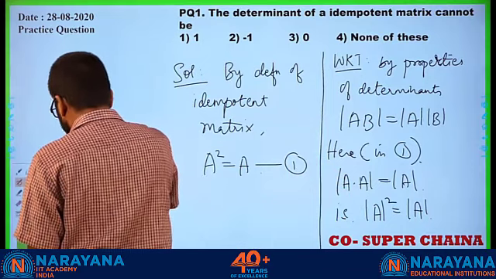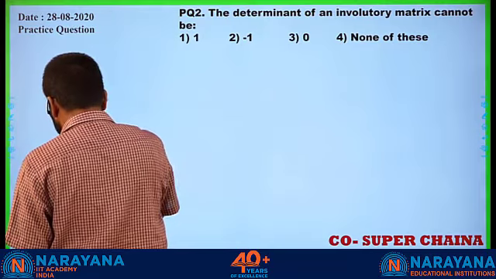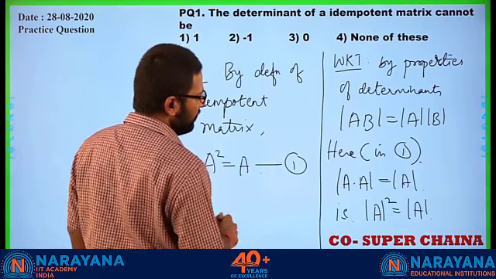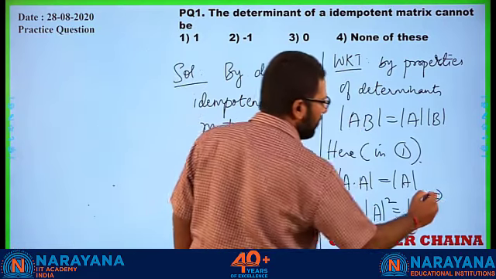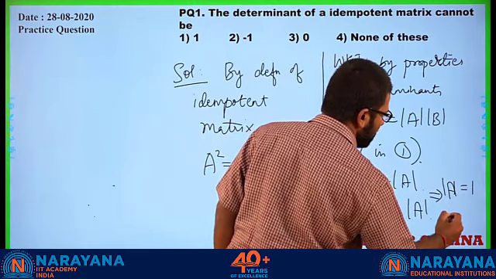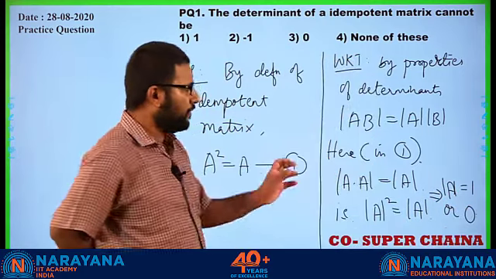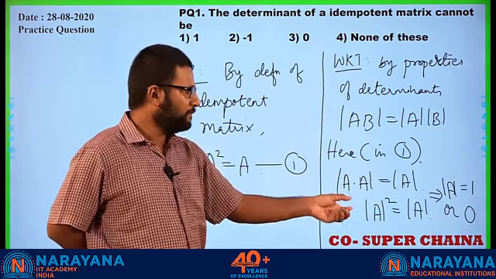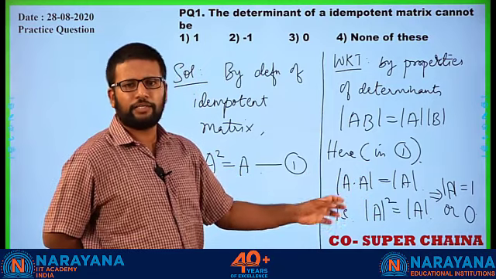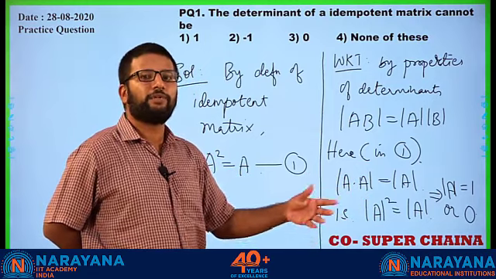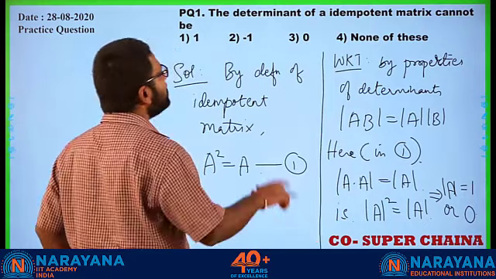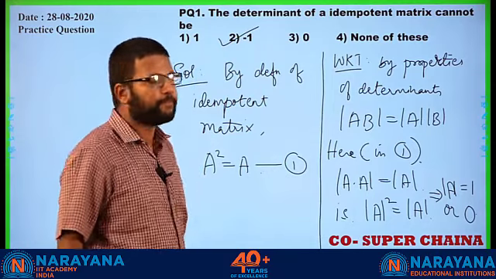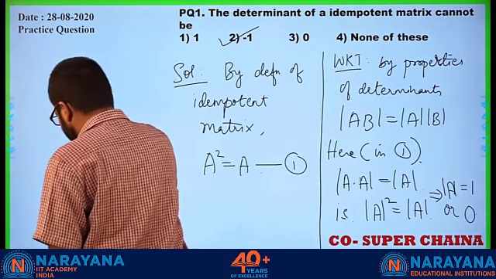Now since you know that determinant is actually a number, it's always a single number, from this we can claim that mod A must be 1 or 0, correct? Mod A square is mod A, you just bring the mod A here, so mod A into mod A minus 1 is 0, which means mod A must be 0 or 1. Strictly, 0 and 1 are the only numbers which when squared will give you the same value. So mod A can be 1 or 0, which means it cannot be minus 1. Okay, so that is idempotent matrix.